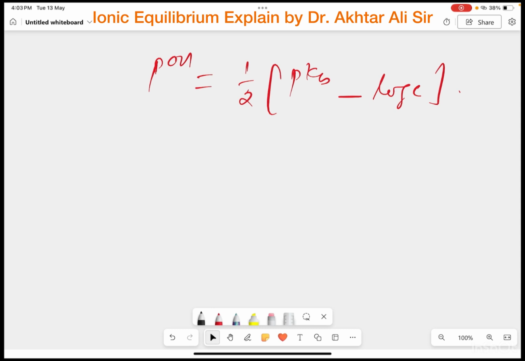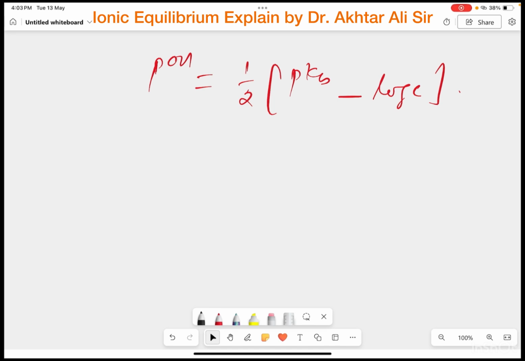I am telling again, this is very important. This formula is not applicable for NaOH. This formula is not applicable for CsOH. This formula is applicable for those types of bases where the Kb value is very low and the pKb value is very high. So this formula is applicable only for weak monoacidic base.